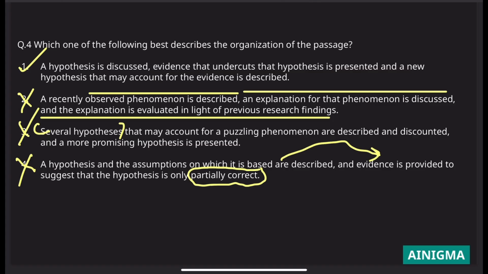So first is the correct option to this RC. As you see, this is a pretty doable RC. The questions were specifically fine. There was no tough language involved, and if you have made some mistakes, then review those mistakes. And yeah, in the future also we will keep on solving many more RCs and delving into a variety of genres.